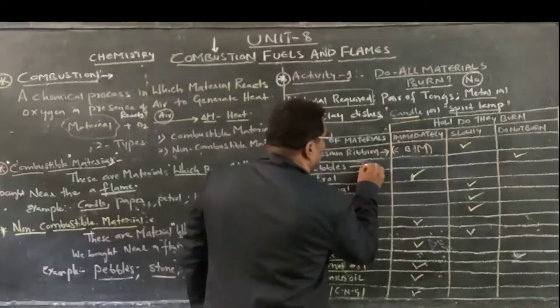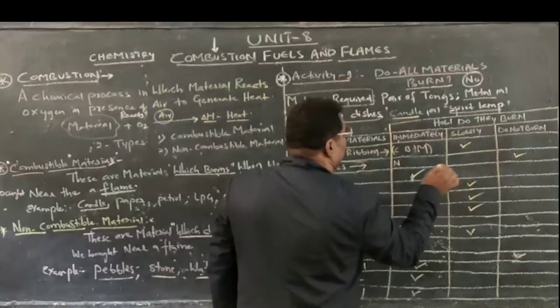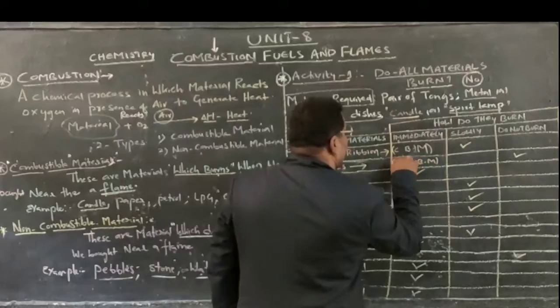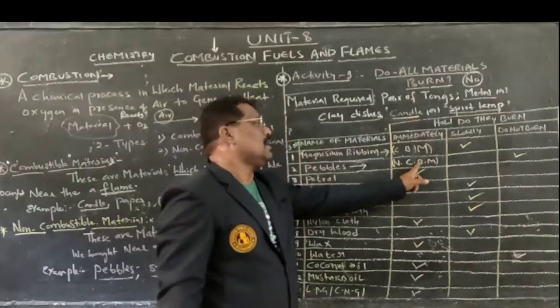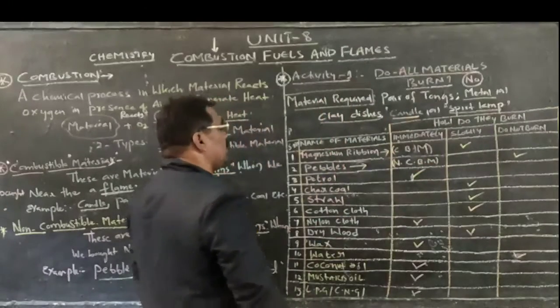Next, I have taken a pebble. The pebble cannot burn, therefore it is a non-combustible material. N indicates not, C indicates combustible, so it indicates a material that cannot be burned.